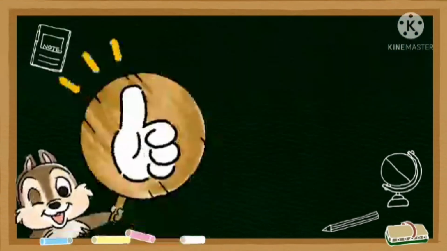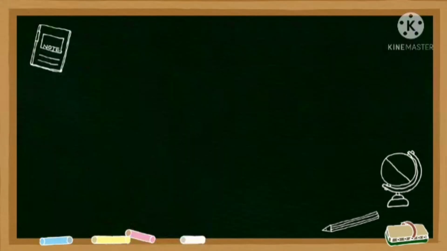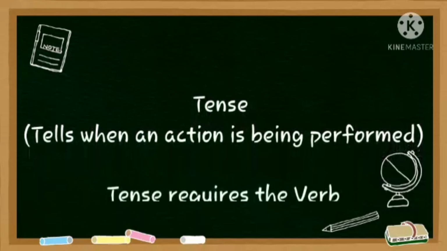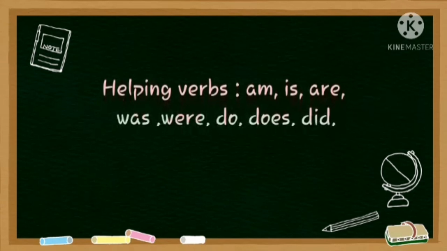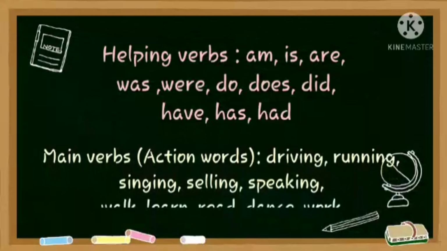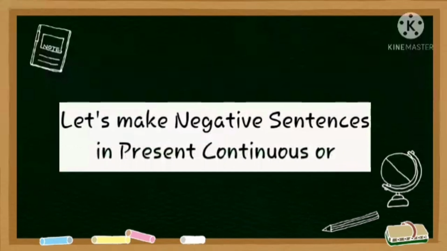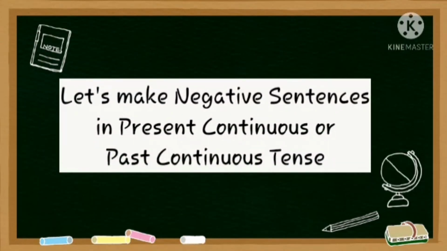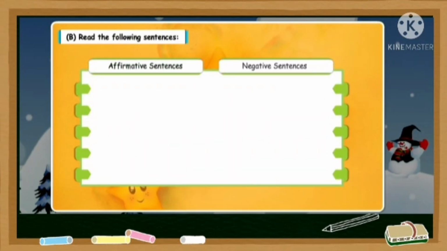Now we have studied how to make a sentence from affirmative to negative. Now if you want to change the tense as well, then what can we do? When we talk about tense, we know that it is important that we add the verb to it. Till now we were studying the helping verb. Now let's add the main verb to the sentences and then we will change from affirmative to negative. First, we will make negative sentences in present continuous or past continuous tense. The affirmative sentences and negative sentences are as follows.